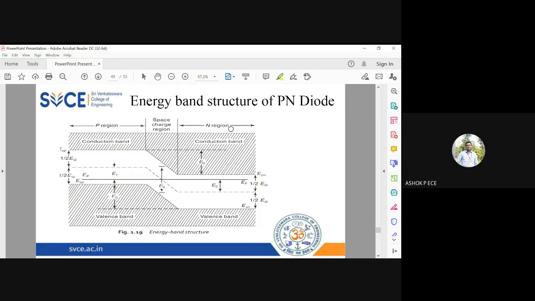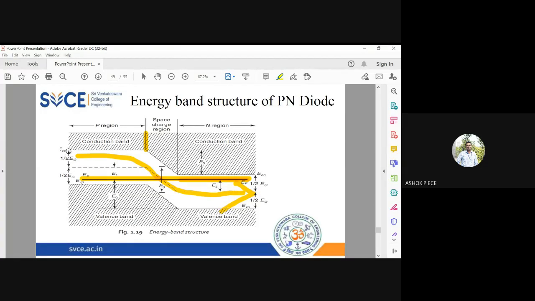P region, N region. In the P region, both the conduction band and valence band are there. And you know that in the N region, the Fermi level is close to the conduction band, so EF will be here. In the P region, the Fermi level is close to the valence band, so the Fermi level will be here. It will be a constant level across the PN junction diode. And this is the depletion region, where the band bends because this actually gives the path for the electrons to flow. So this bend indicates the path for electrons to flow.